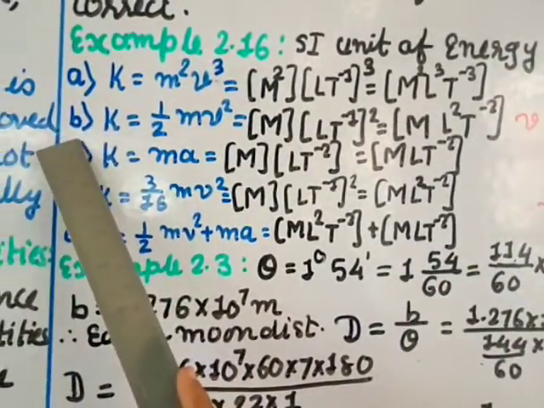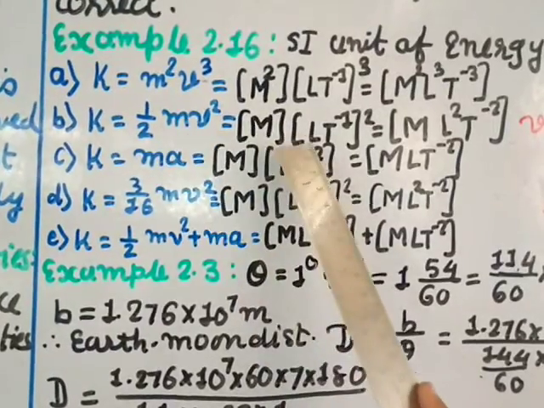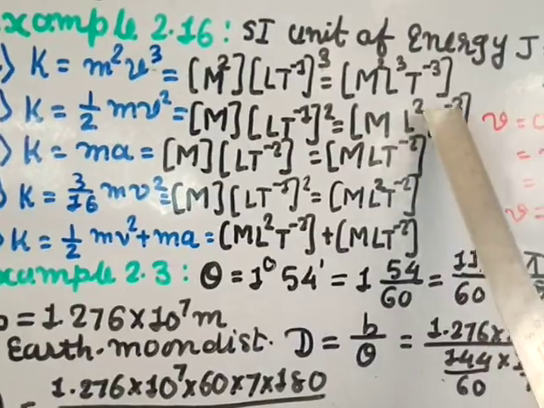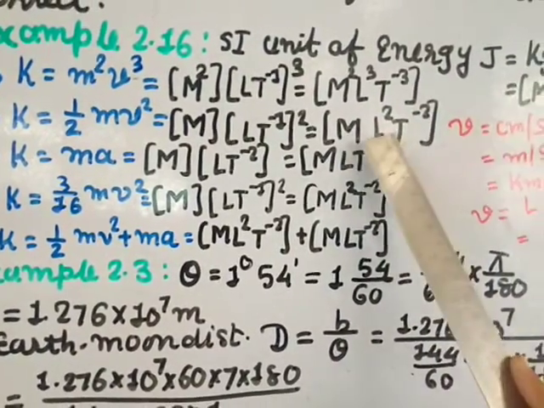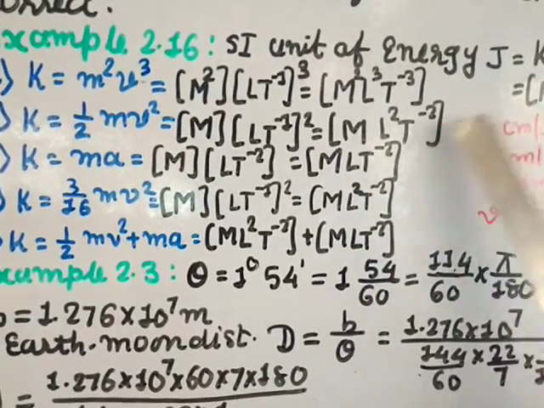K is equal to half m v square. So here we start with m as a mass, and v is a velocity, that is L t minus 1 whole square. This can be written as m L square t power minus 2. So these and these are the same. So this, option B, is correct, or dimensionally equal.